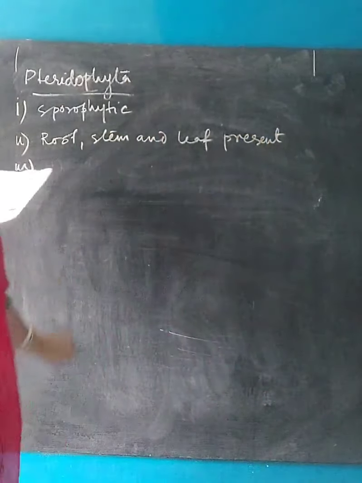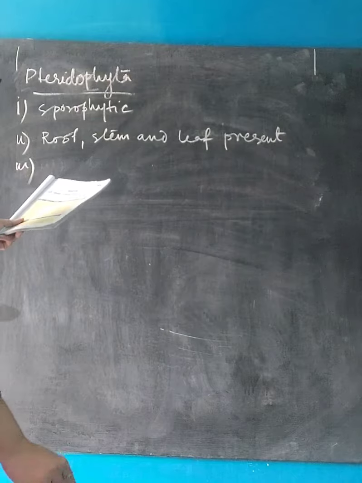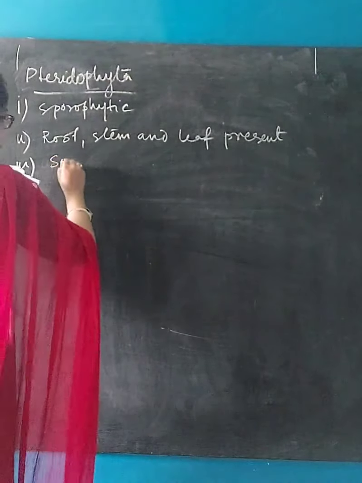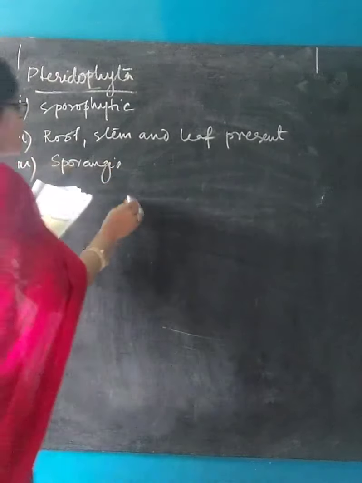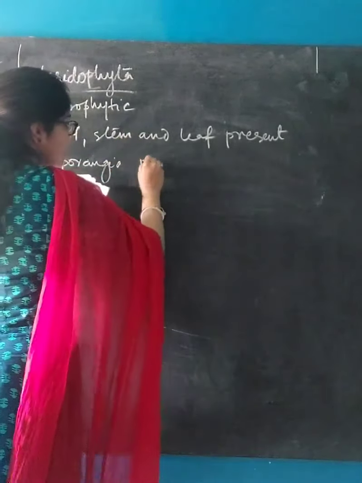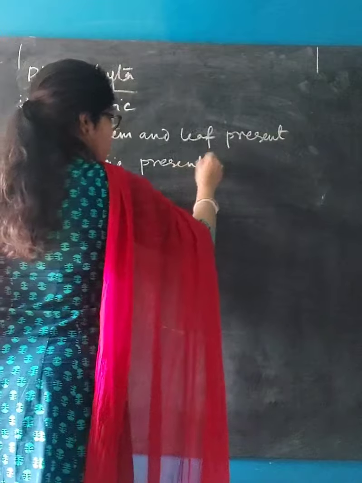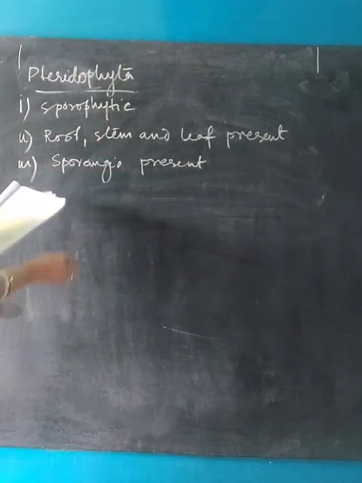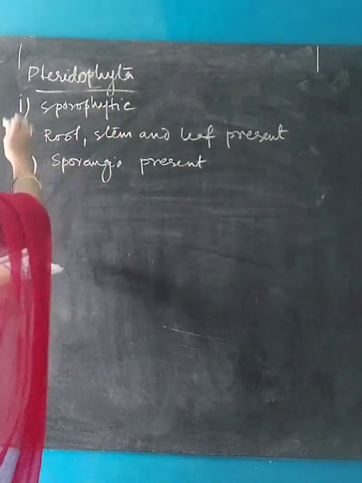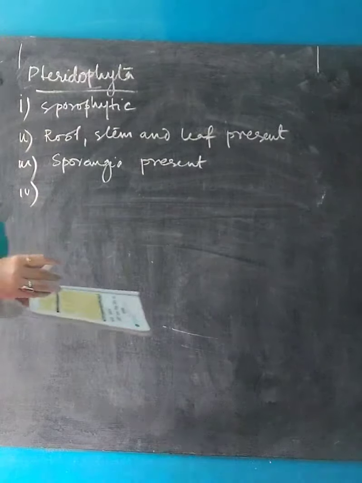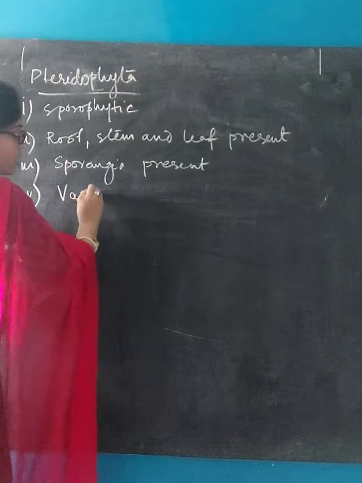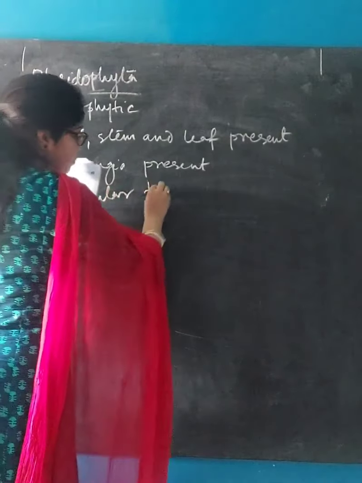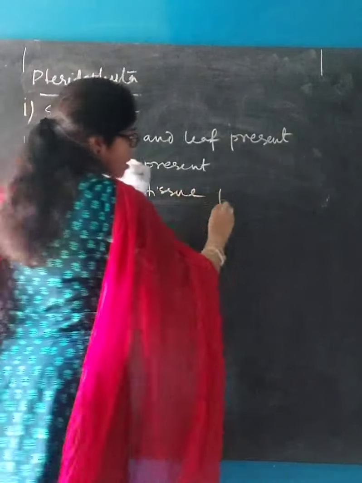Number 3. Sporangia is present under the leaf. Sporangia, which is a part of the plant, is present in Pteridophyta. Then, presence of vascular tissue system. In the previous one, Bryophyta, vascular tissue system was absent, but here it is present.